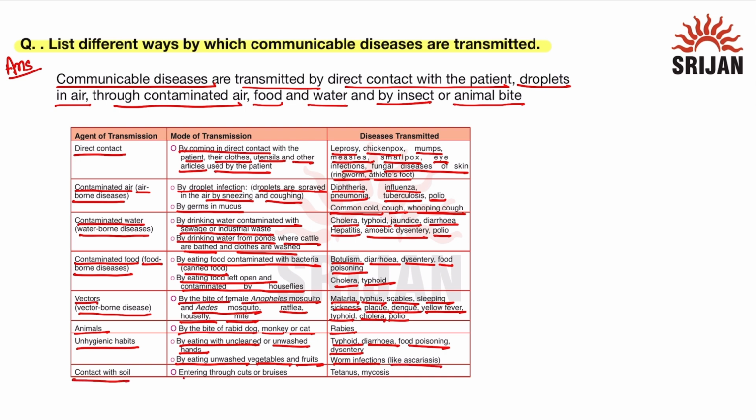Next is contact with soil. The mode of transmission is entering through cuts or bruises. The diseases which are transmitted are tetanus and mycosis.